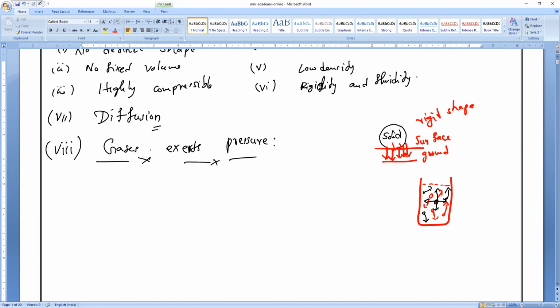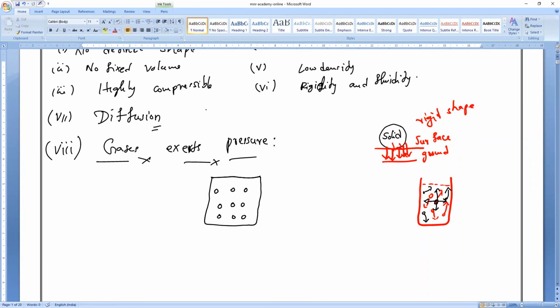Now, gases. Observe, all of you. The distance between the particles is large; that is the interparticle space. The interparticle space is very, very high. Is there any open surface for a gas? No, sir.